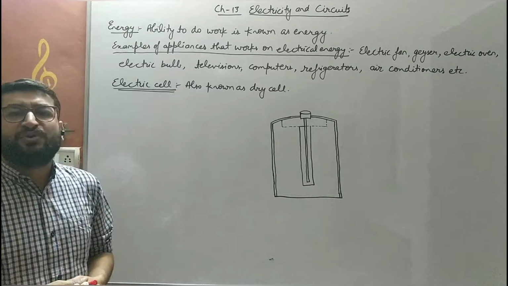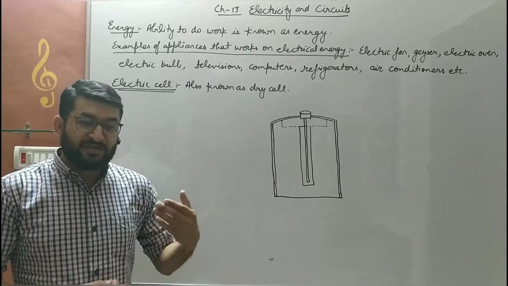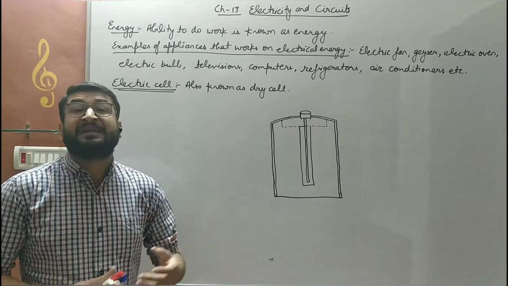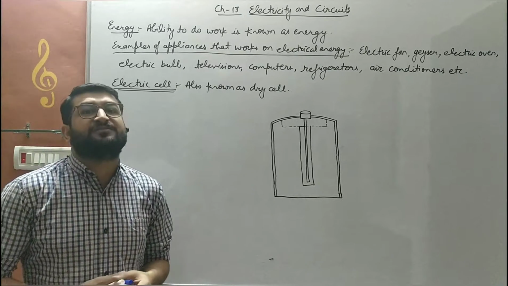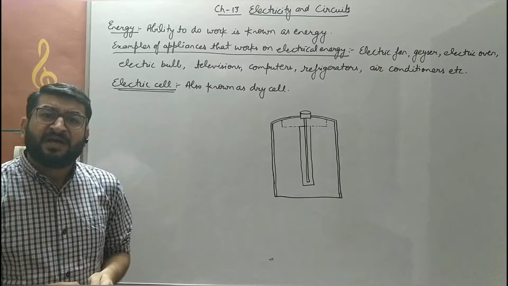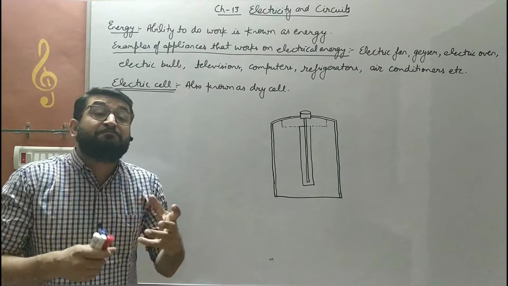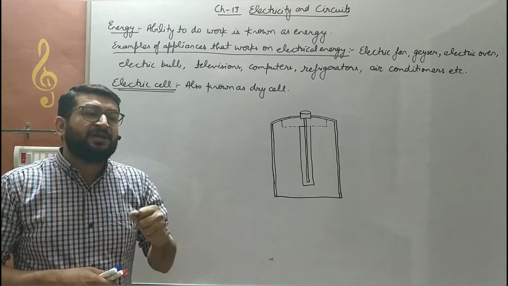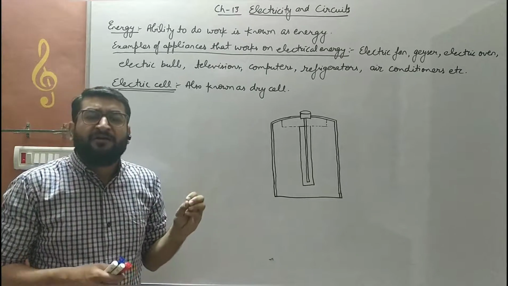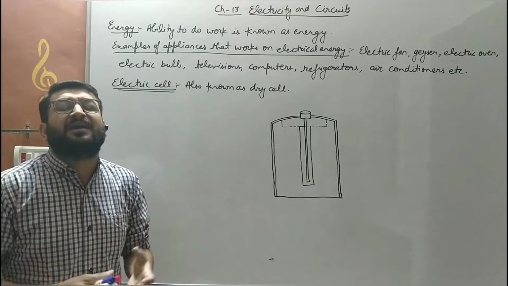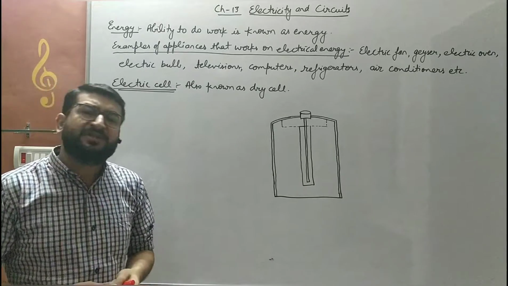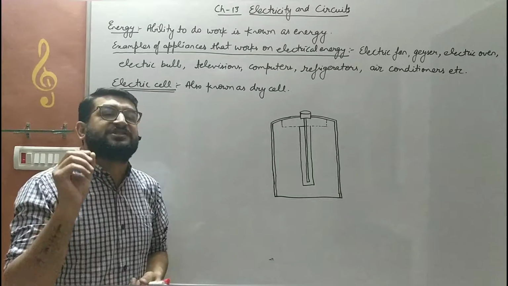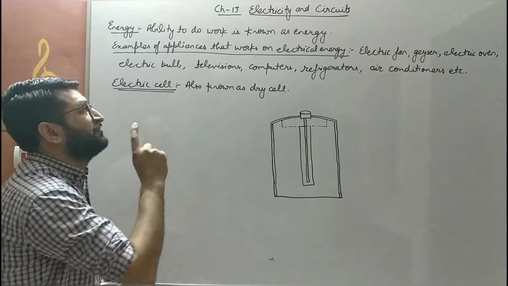If there is no electricity for more than a limited time period, it would be very difficult for us, because electricity is now becoming a basic part of our life. Somehow or in some manner, we are depending on electricity. So in this chapter, children, we will discuss this form of energy, that is electricity.